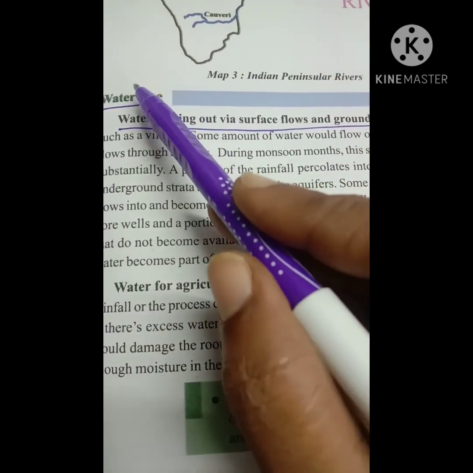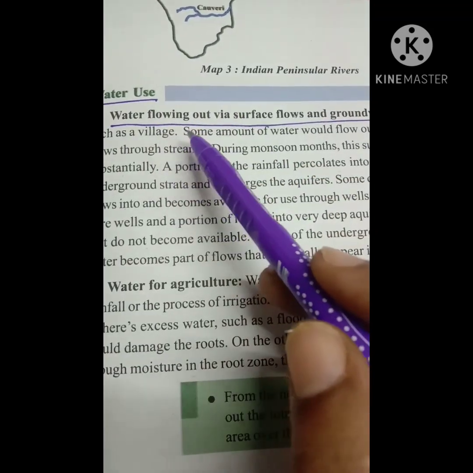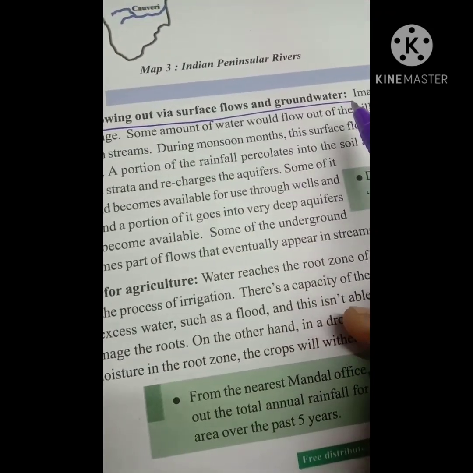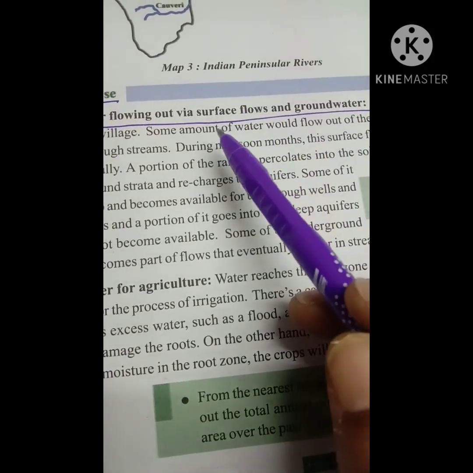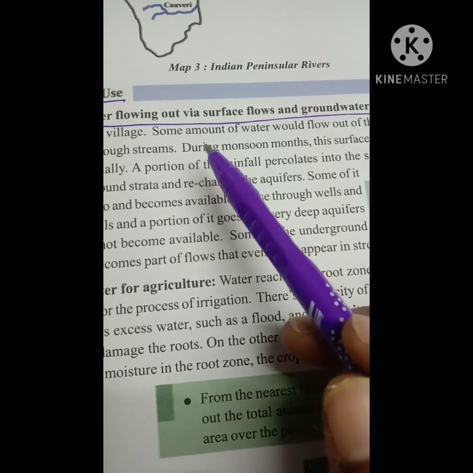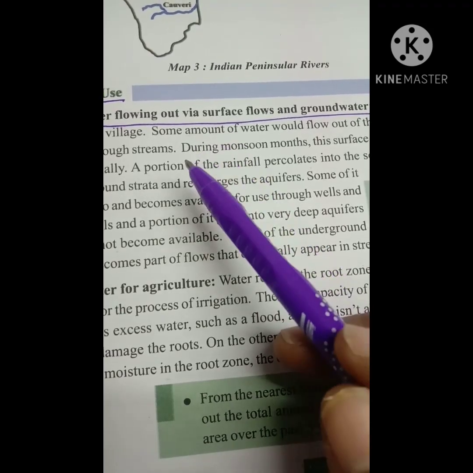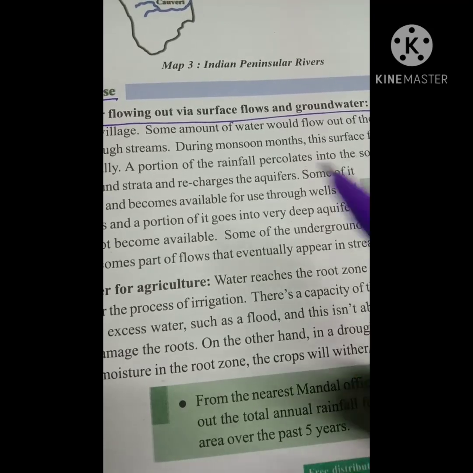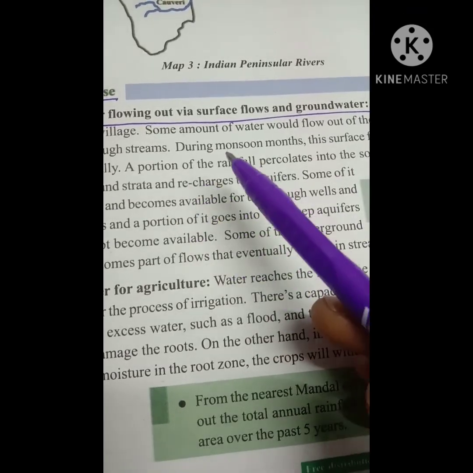Next topic, water use. Water flows out via surface flow and groundwater. In olden days, water inflow was more whereas outflow was less. But nowadays the situation is reversed.